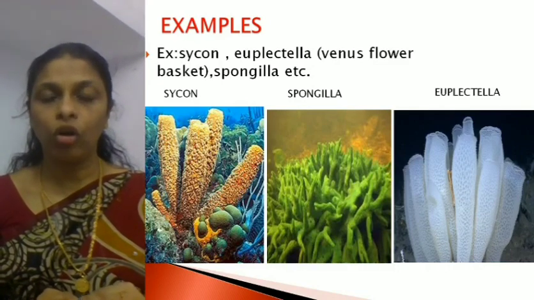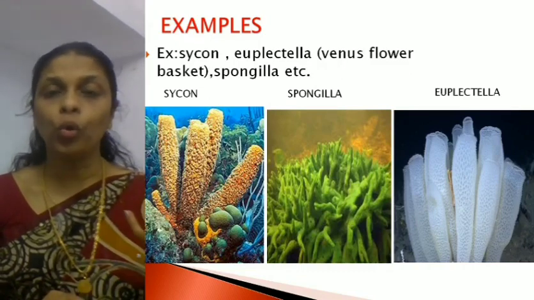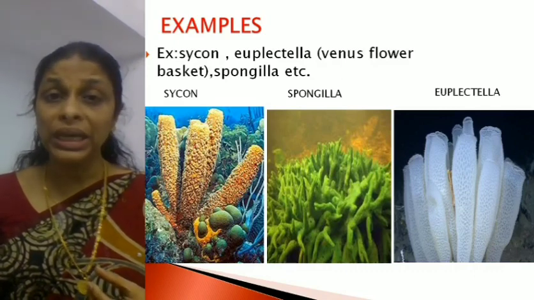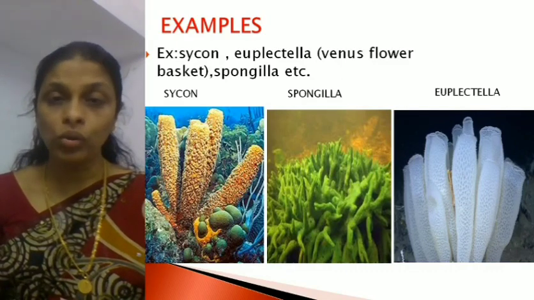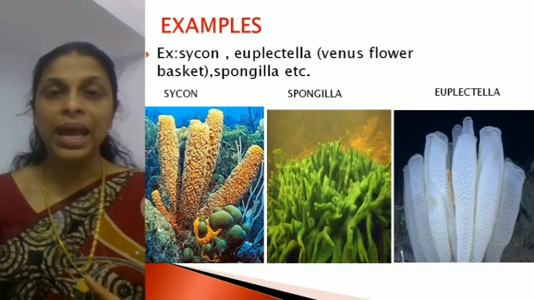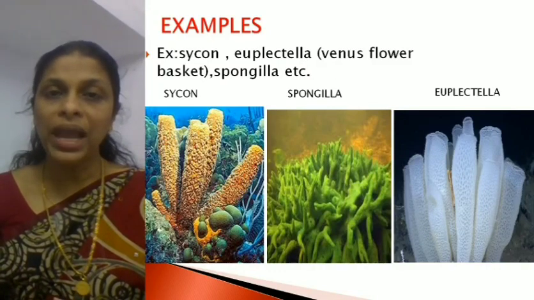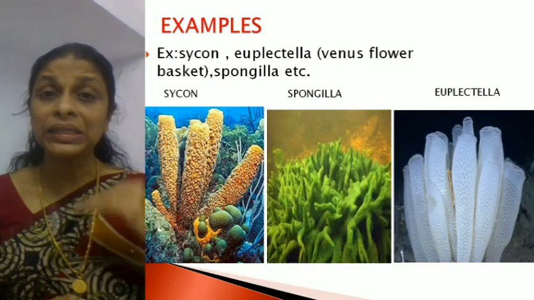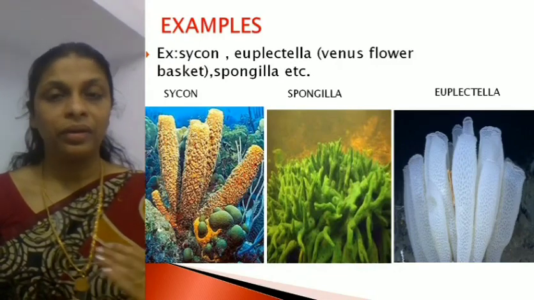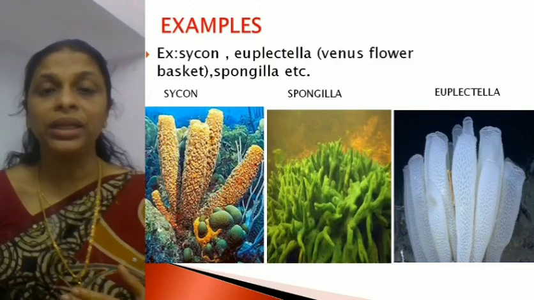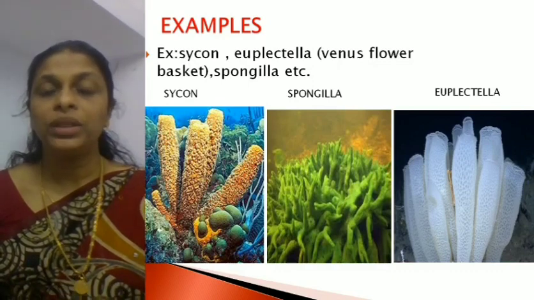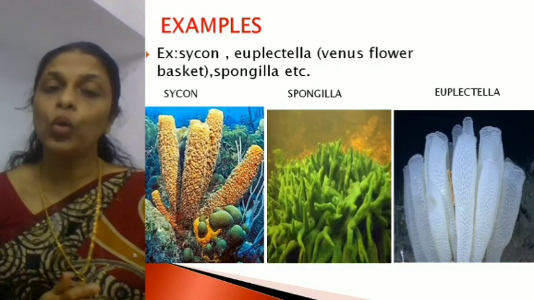Minute pores are called ostia, and a large opening which is called the osculum. Through the ostia the water enters. Hence these ostia are also called inhalant pores, and the large opening called the osculum is called the exhalant pore. Inhalant pore and exhalant pore. Hope it's clear? Right. Then after that we have seen that the choanoderm layer is made up of certain specialized cells called choanocytes.